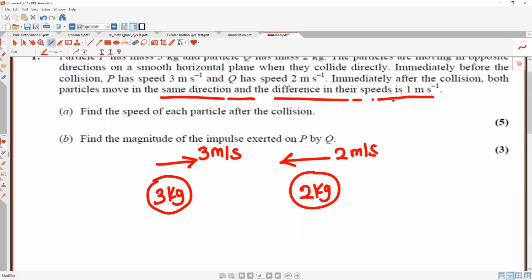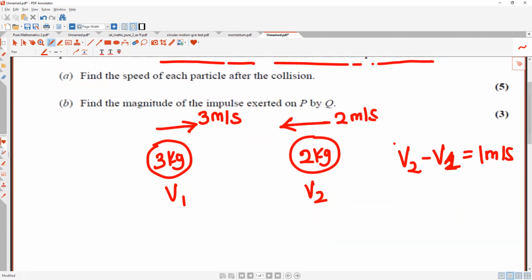So what I would suggest, let this be v1 and let this be v2. They said the difference in their speed is 1 meter per second. So can I write v2 minus v1? I took v2 to be the bigger one. v2 minus v1 to be 1 meter per second. That's what I tried doing over here. Let me see where this leads me. So can I write v2 is equal to 1 plus v1? Can I write 1 plus v1 here, and they both are moving in the same direction.